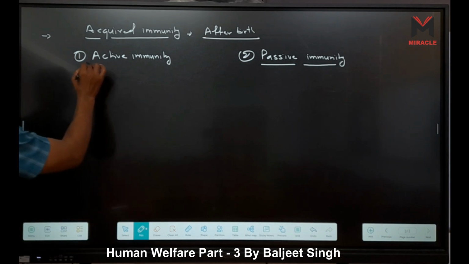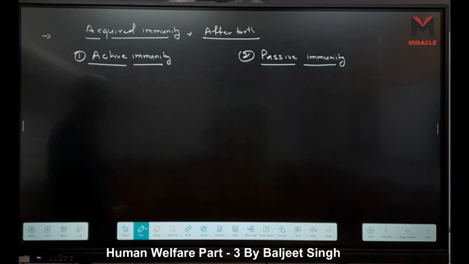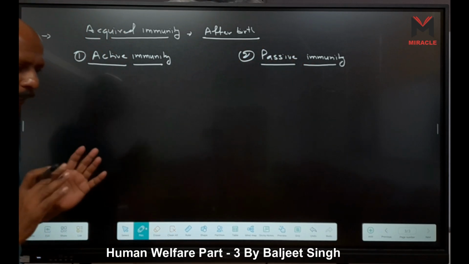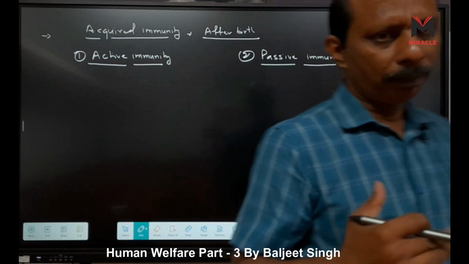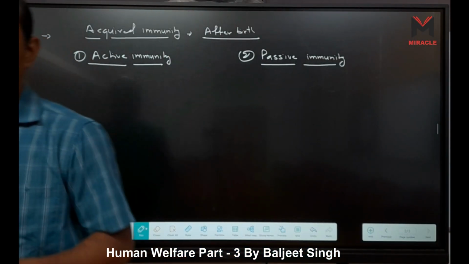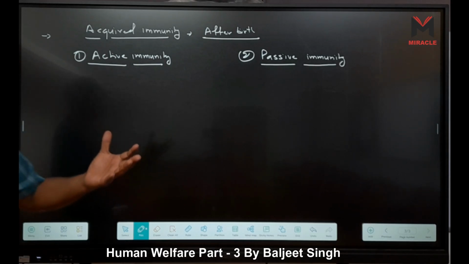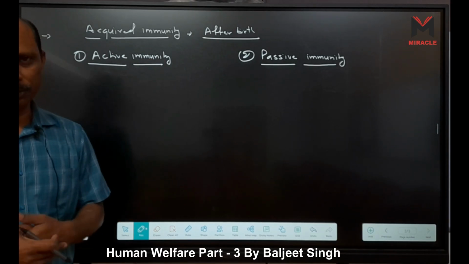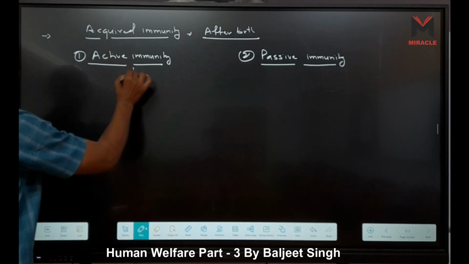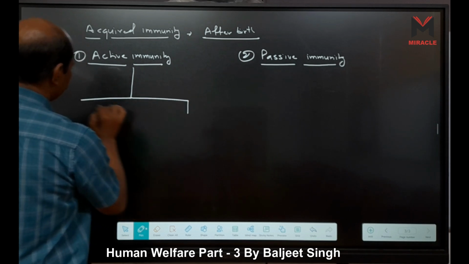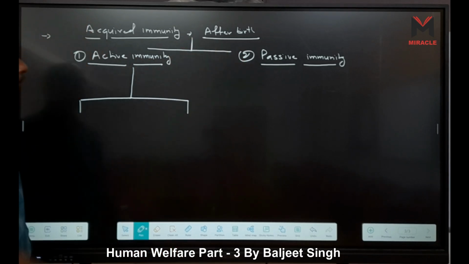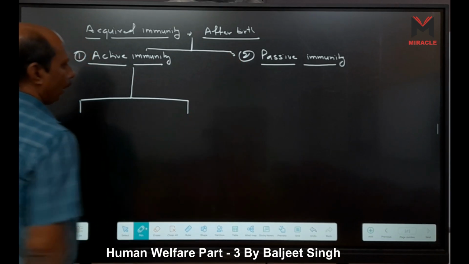Now active immunity, here our immune system responds, but here what happens, here the immune system is not active beforehand, right? Active immunity means we have to induce pathogens, or pathogen proteins. Pathogen protein means it is antigen, right? When we introduce pathogens in our body, then our immunity gives a response. When our immunity is active, then it is called active immunity. Active immunity is also further divided into two types.